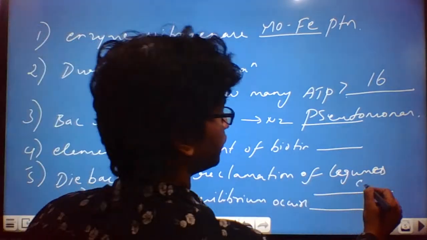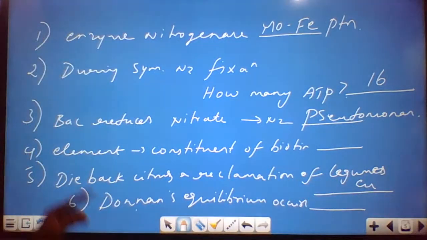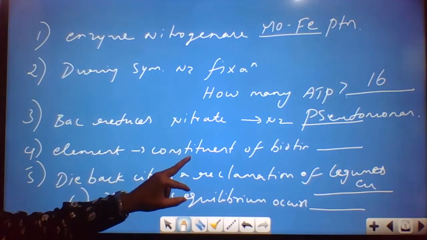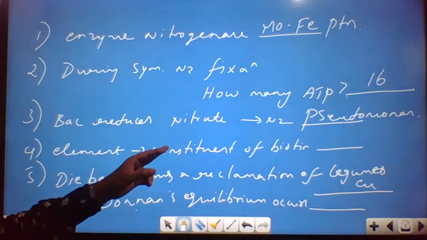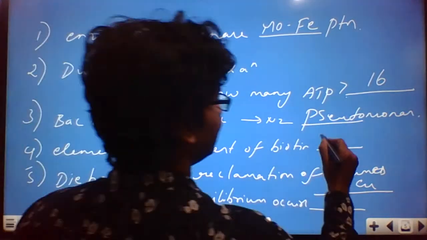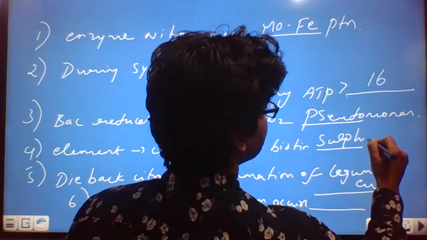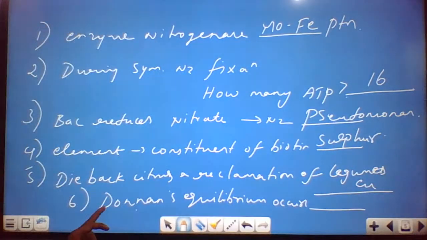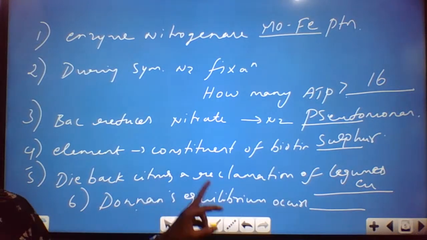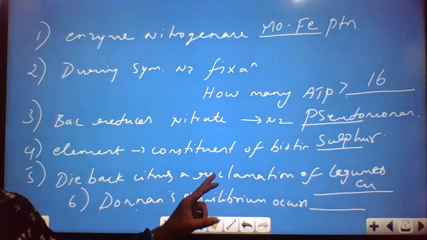So this is because of copper. Then the element I told you, the constituent of biotin. Can someone tell me what the constituent of biotin is? This is sulfur. Donnan's equilibrium, where does it occur? Donnan's equilibrium occurs in which part of the cell?